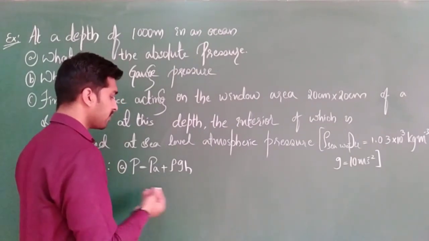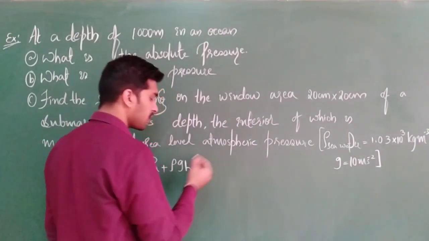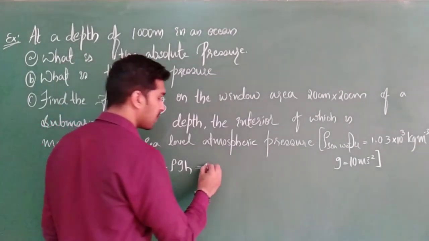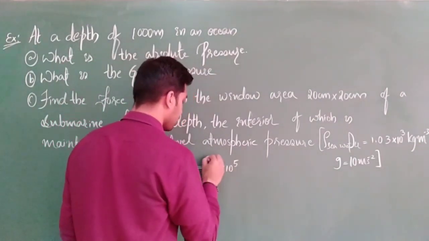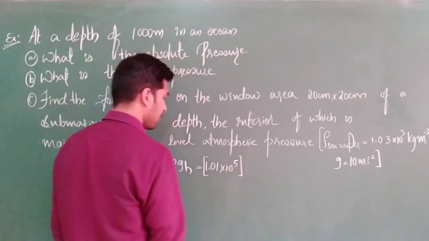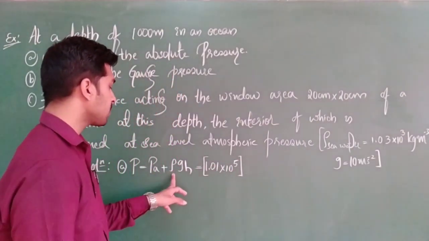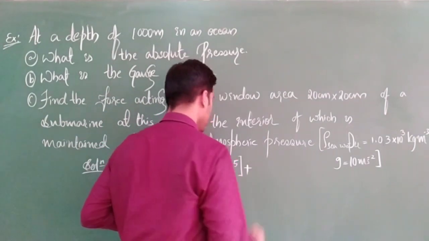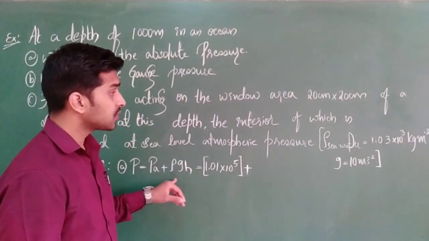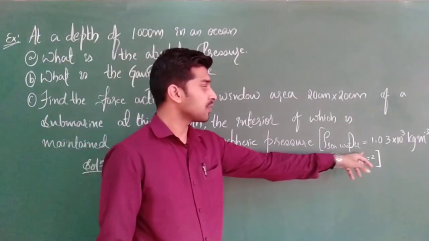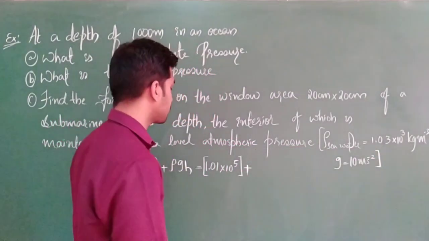Now just substitute the values. PA is not given, but we know this value: 1.01 into 10 to the power of 5. Plus rho, which is the density of sea water, given as 1.03 into 10 to the power of 3.